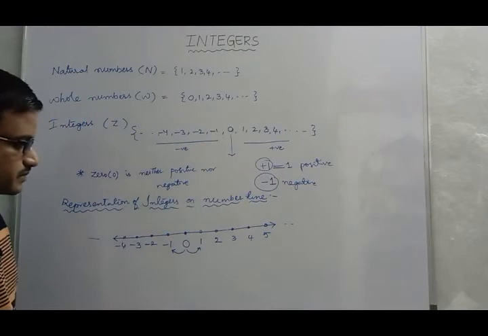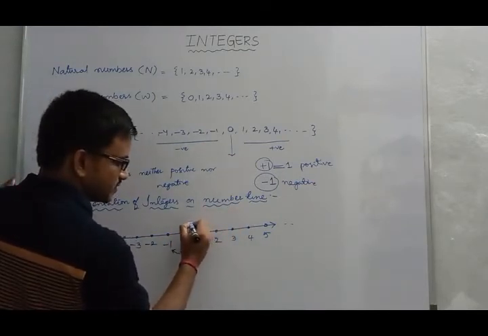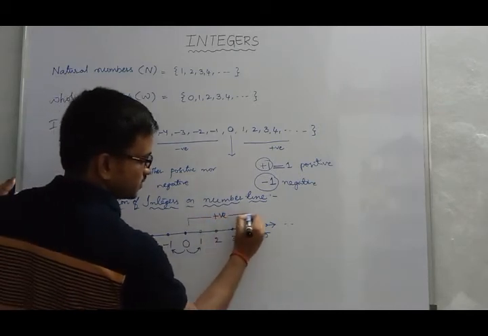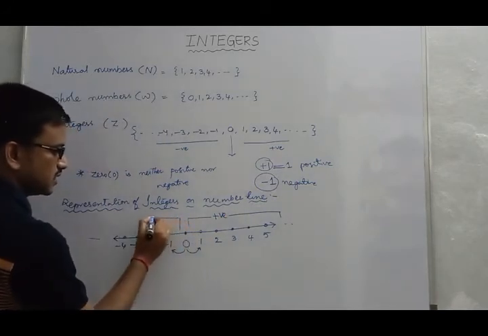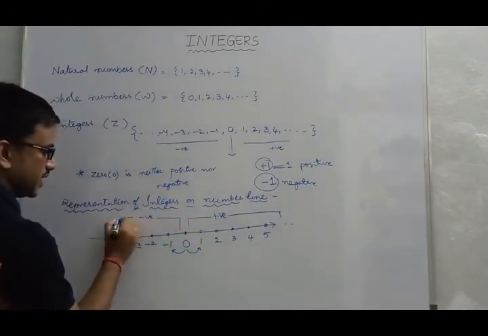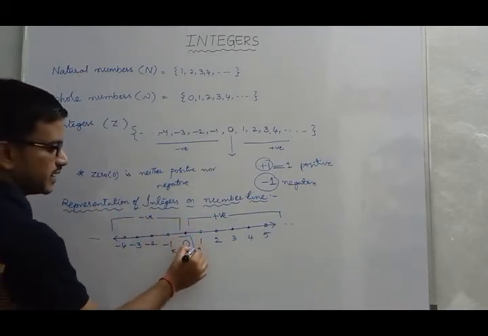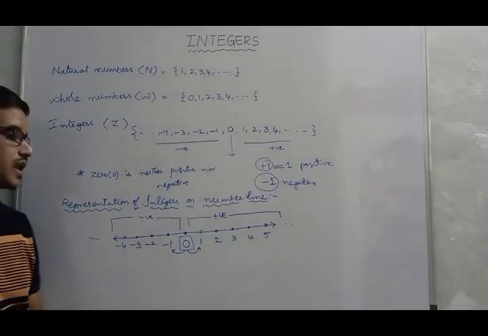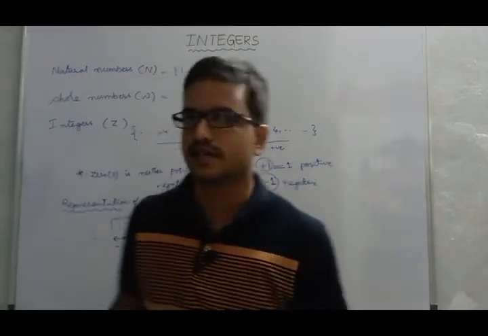Now here we can notice the right side of 0 all are positive and the left side of 0 all are negatives. Okay, and this 0 is neither positive nor negative. Is it clear? Okay, now here a little bit of observations.